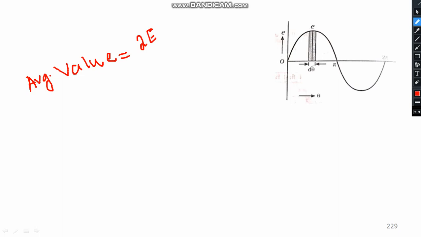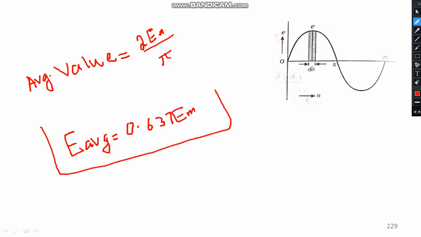If you want, you can write E average is equal to 2 by pi into Em. 2 by pi you can calculate as 0.637. So E average is equal to 0.637 Em.